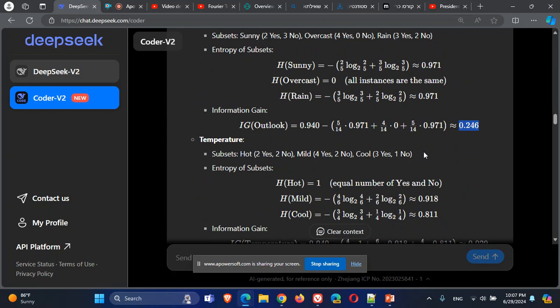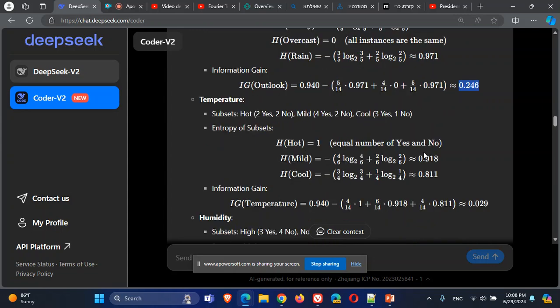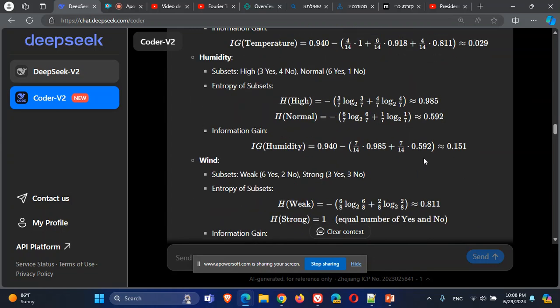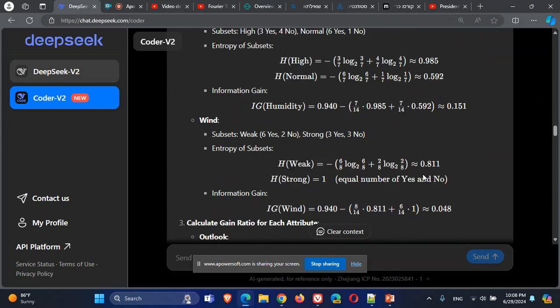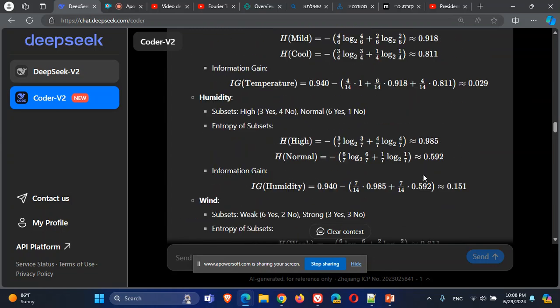Namely, splitting using outlook will give me the best subsets with as much homogeneity in each subset as I can get. I will be able to differentiate better using this splitting in comparison to splittings based on other attributes. But now I just need to correct this using the gain ratio.